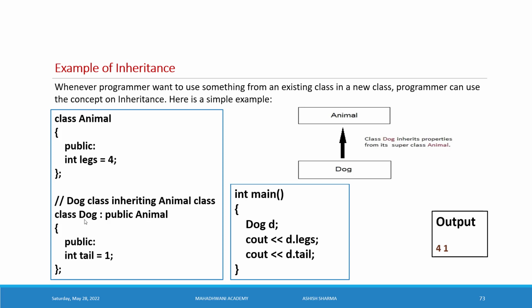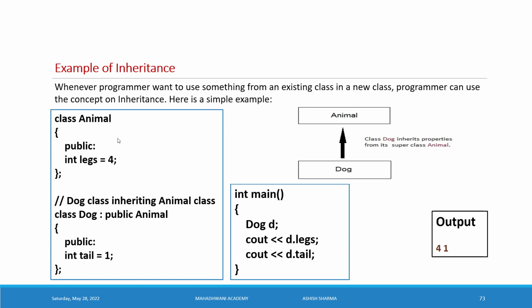So this particular code is what we use to implement inheritance in our program. In this class we have a definition, again public members, integer type variable tail initialized with value 1. It means we have a derived class dog which has features and characteristics from the animal class.